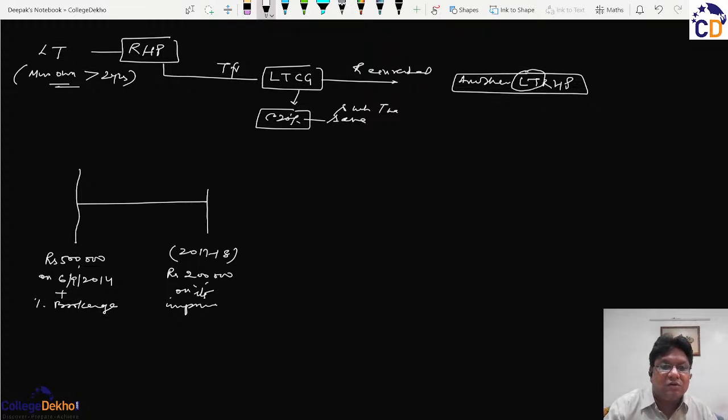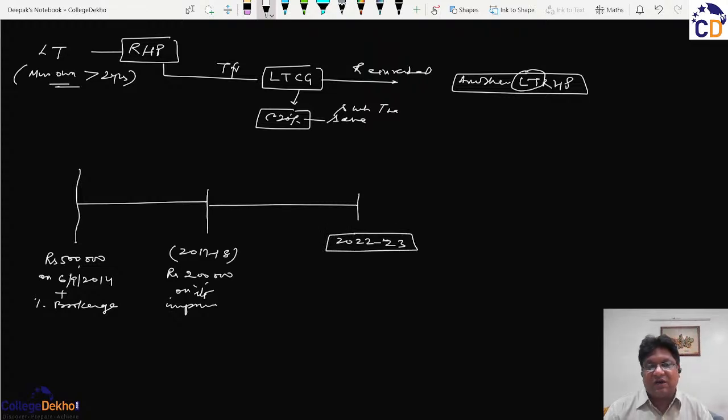Now in the current financial year, we are always focusing not on the previous year 2023 but on assessment year 22-23, that is previous year 21-22.